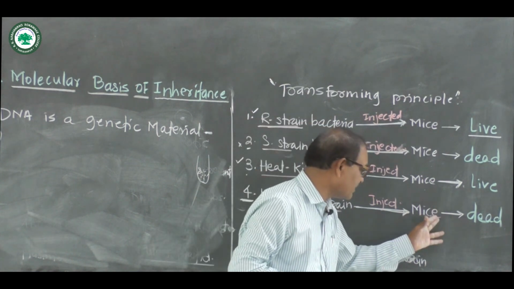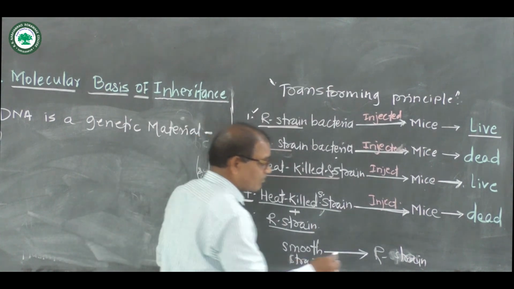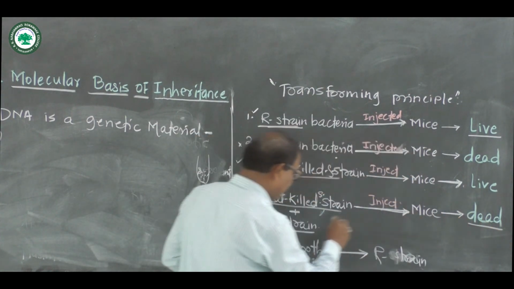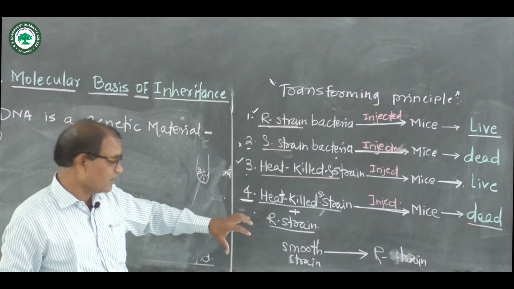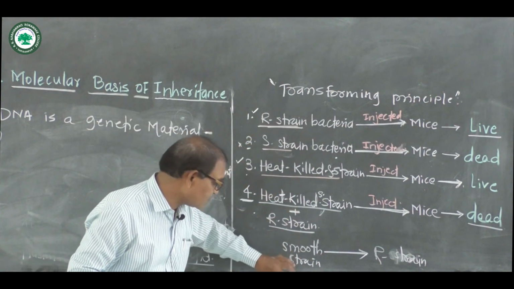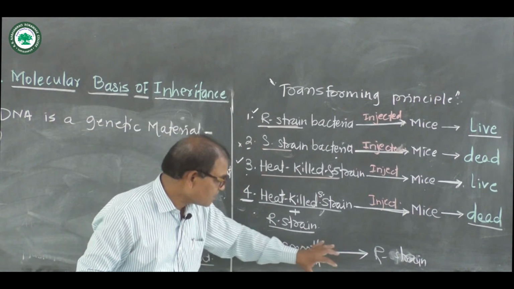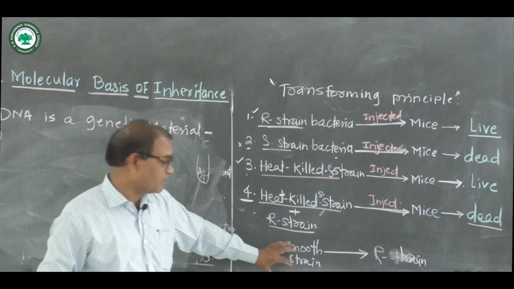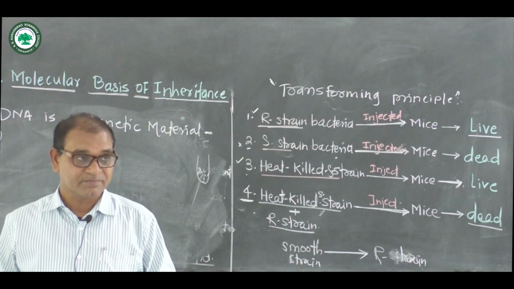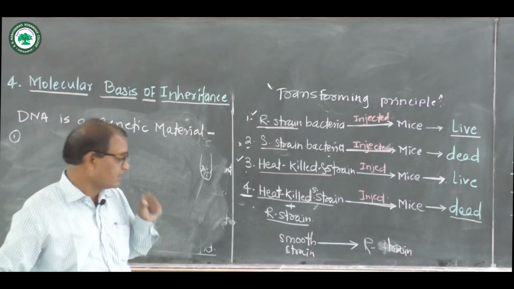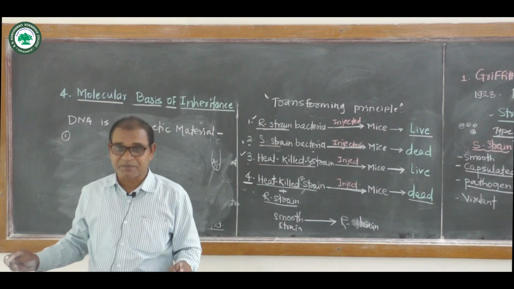The mice get pneumonia and die. Therefore, Griffith concluded that some molecule or substance is transferred from the smooth type of bacteria to the R type of bacteria, but it is not known exactly what. Hence these experiments are called the transforming principle.